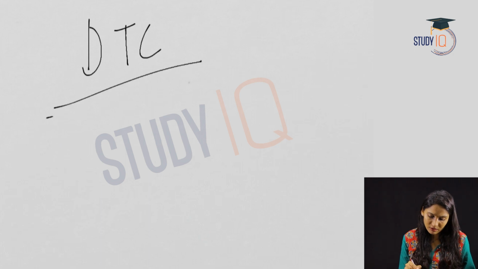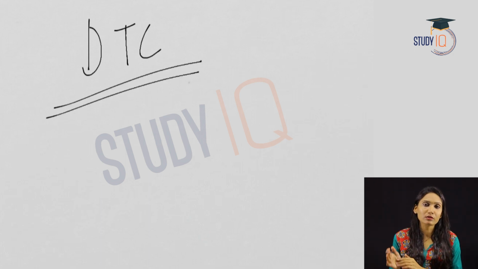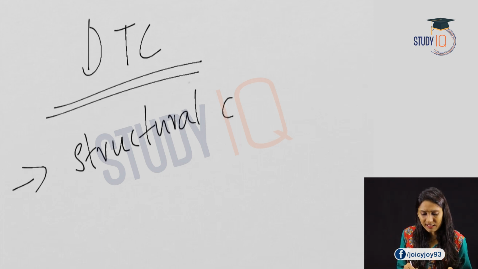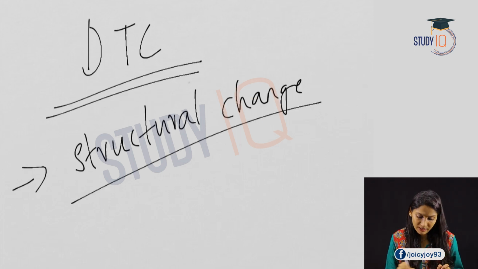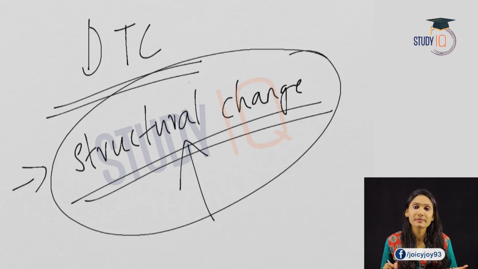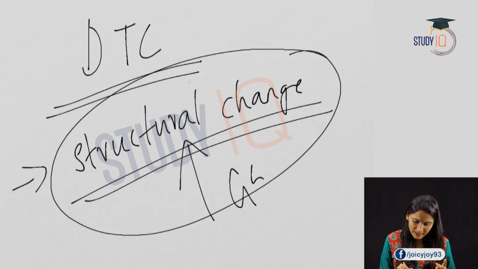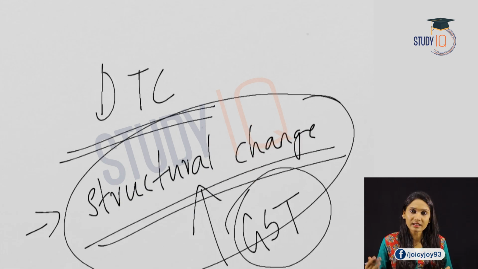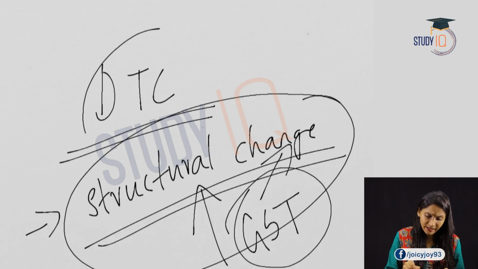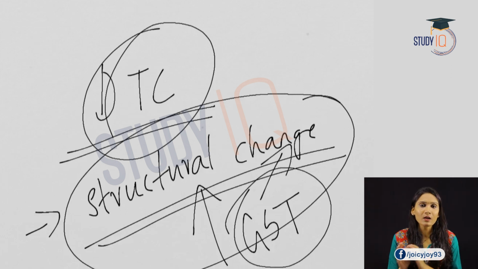Let us see if there is any criticism for this direct tax code. So the only criticism for this direct tax code is that it will be difficult for the businesses to cope up with the structural changes. So this is a structural change. If direct tax code is implemented, there will be a structural change for the direct taxes in the economy. So critics say that this structural change would be difficult for the businesses to cope up with on the backdrop of GST. GST has already restructured the economy, and the economy is only reviving out of the effects of GST, and again direct tax code will add on to the burden. This is the only criticism.